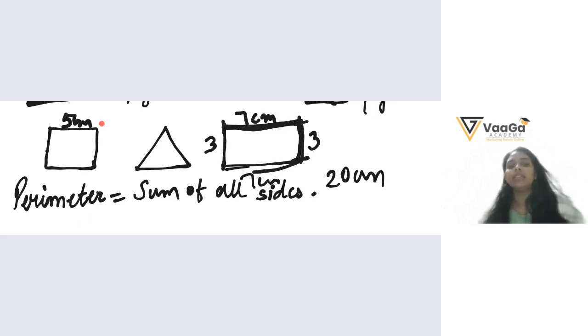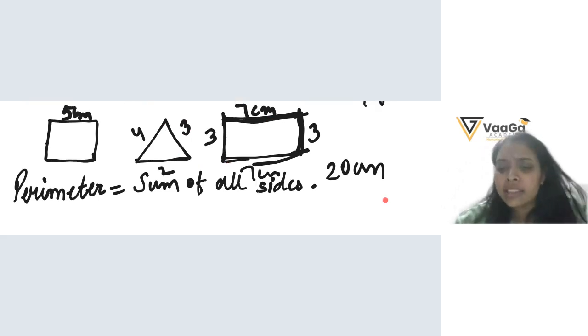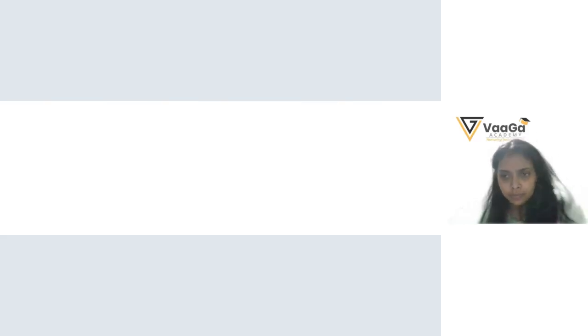Very good. What about this? If this is 4, this is 3, this is 2. 4, 3, 2. That is 7 plus 2, 9. So the perimeter for the triangle is 9. Okay, let's do one more and that's all for today, okay?